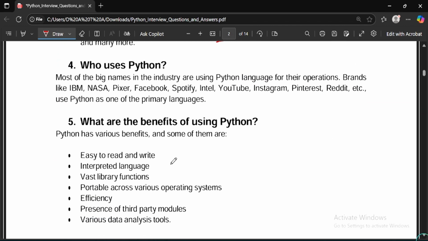Moving on to the fourth question, who uses Python? Mostly big names of companies, and you can explain them with the help of a detailed explanation.